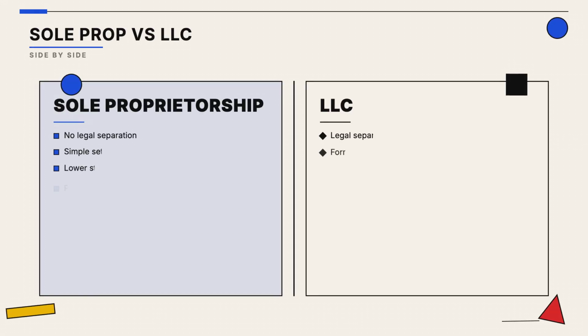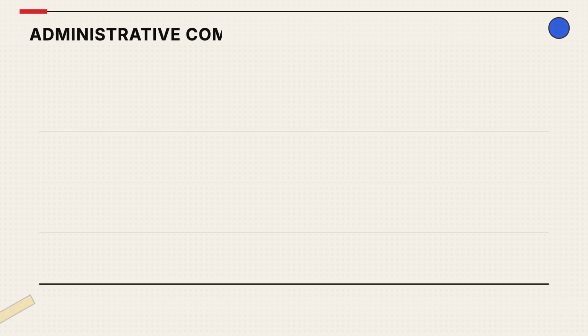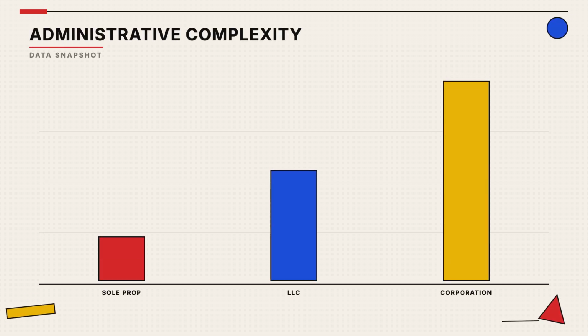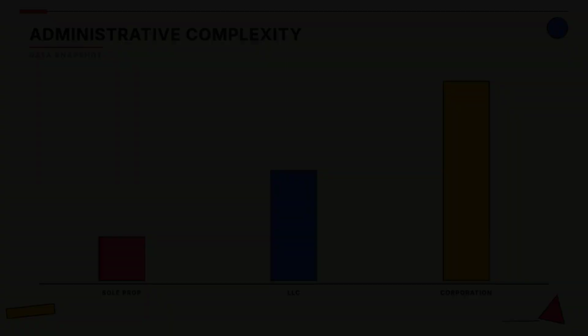The main difference between a sole proprietorship and an LLC is the level of legal protection provided to your personal assets. While sole proprietorships require the least amount of paperwork, they offer no legal shield against business liabilities.